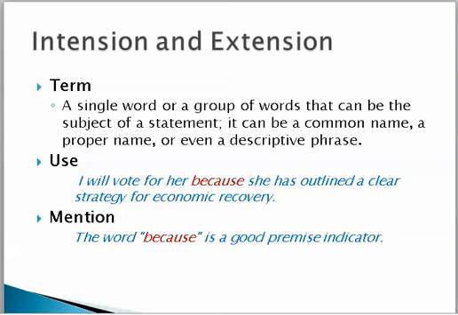Now, the use of a word, in the example here, I will vote for her because she has outlined a clear strategy for economic recovery. So I'm just using the word because I'm giving an explanation for my reasons for my choice here. Mention is when I actually refer to the word itself. The word "because" is a good premise indicator.